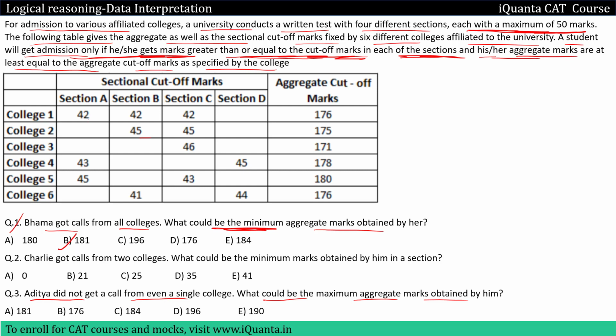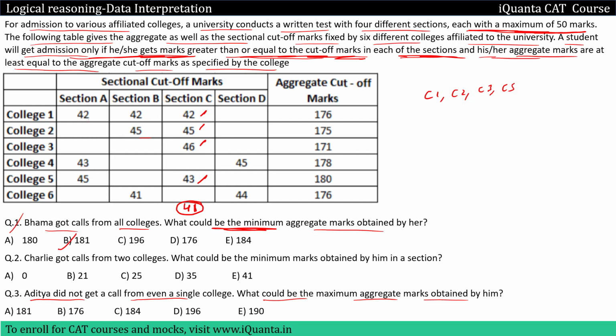If I want that Aditya is not getting called from college 1, 2, 3, 5, I can give Aditya 41 marks here, right? Because in section C, the cutoff of college 1 is 42, of college 2 is 45, of college 3 is 46 and college 5 has cutoff 43. If Aditya gets 41 marks in section C, he will not be able to clear the cutoff of these colleges. So colleges 1, 2, 3, 5 are done. Colleges 4 and 6 are remaining.